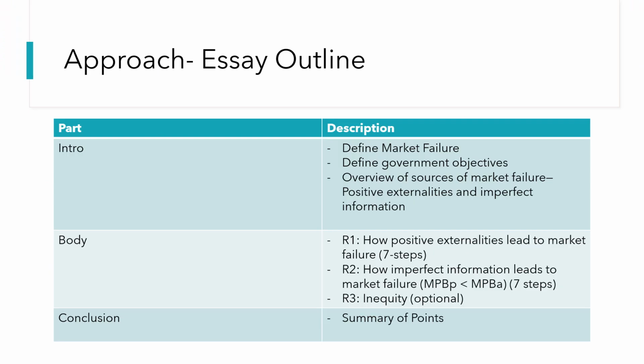Now we move on to the approach. So nothing new here. We have our intro, which always comprises our definitions, as well as a rough overview of what we're going to be talking about in our essay. Secondly, we have our body, which is our R1 and R2, which comprises our causes of market failure. You could also have our optional R3 of equity. Lastly, the conclusion is your summary of points. So take note, this is a 10-mark question. Usually, you write a bit shorter for this, so you must be able to succinctly explain all these different things and hit the different requirements.